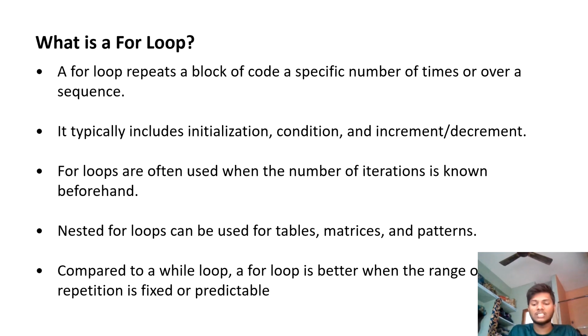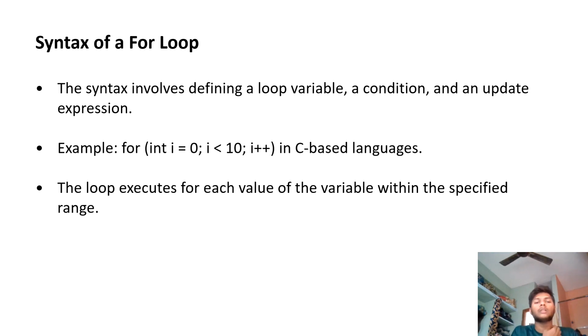Let us discuss about the syntax for the for loop. The syntax involves the loop initialization, condition, and update expression. That means the syntax is important for every loop, not only while loop, it is required for the for loop also. Example: for (int i = 0; i < 10; i++) in C-based languages. The loop is good for execution with value variation within the specific condition.